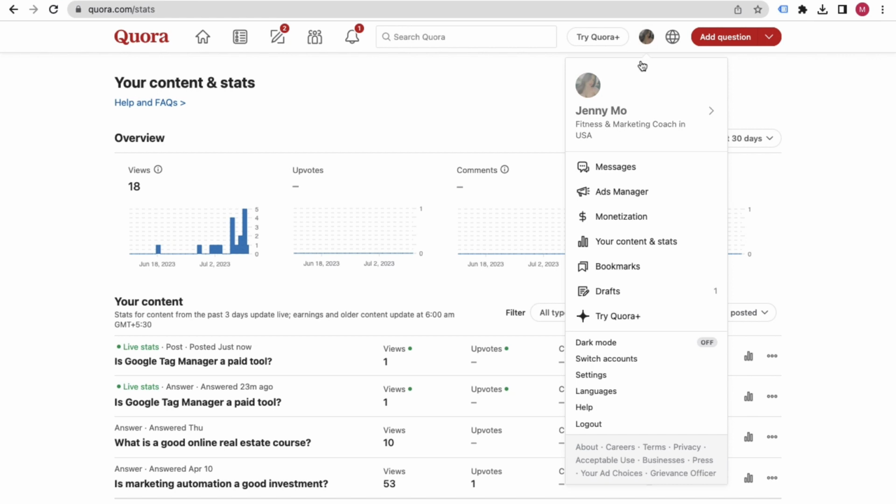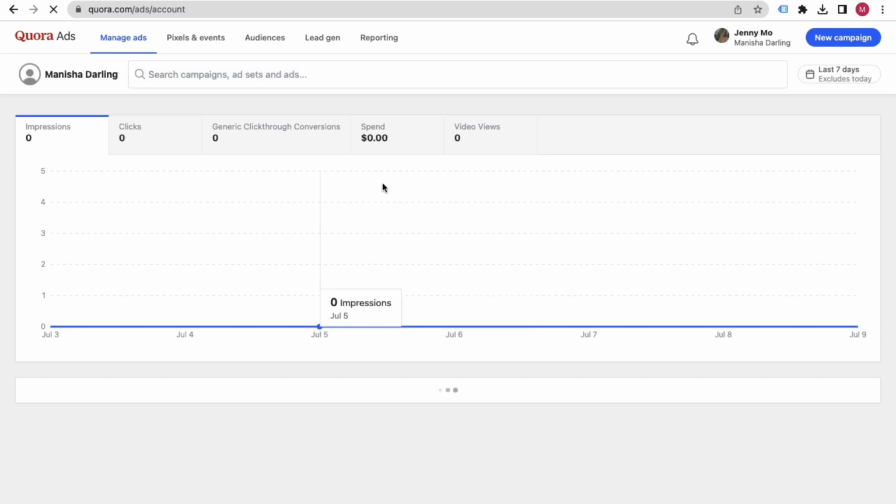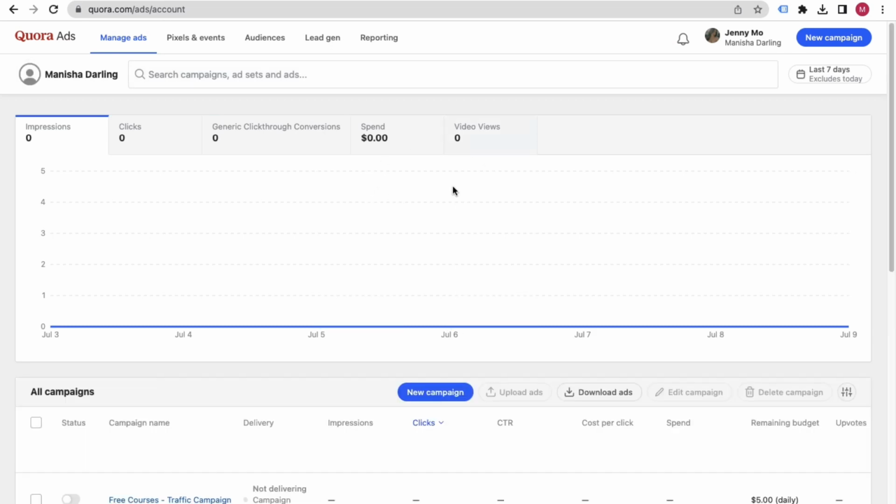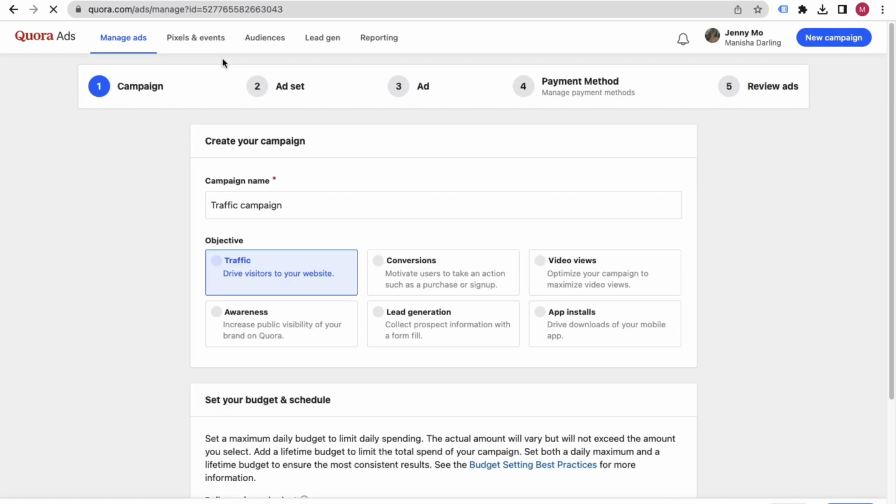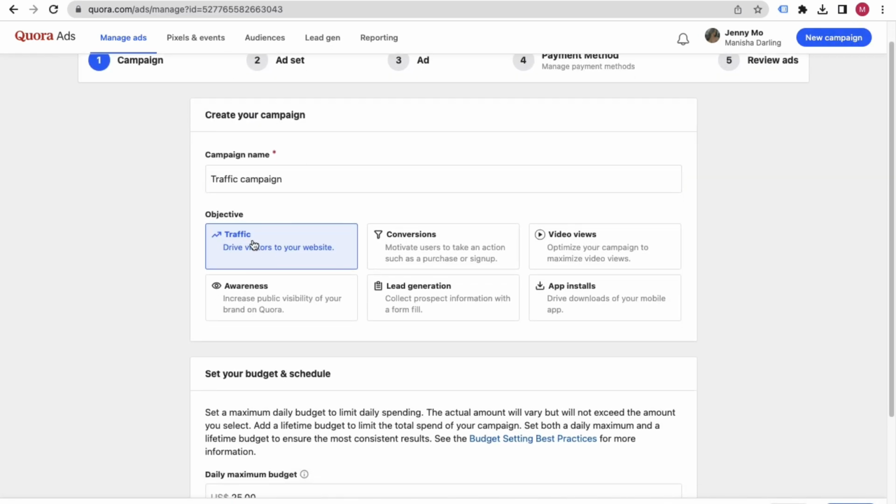Quora Ads is also an amazing platform. You can click on Ads Manager. If you come the very first time, it may ask you some kind of pop-up. Just answer that and write whatever you want. You can use the traffic campaign. Traffic campaign is very easy; you do not require to set up any kind of stuff. You can simply click on New Campaign, and in the traffic campaign you do not require anything like tracking events and all.